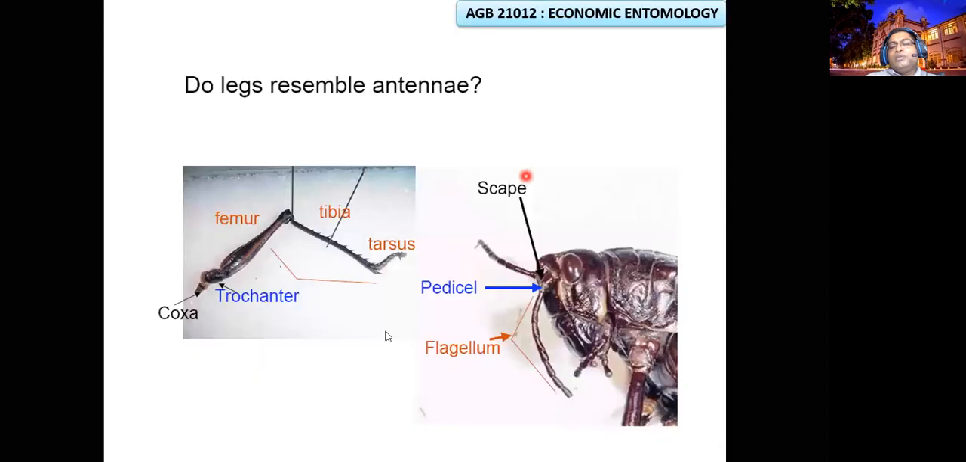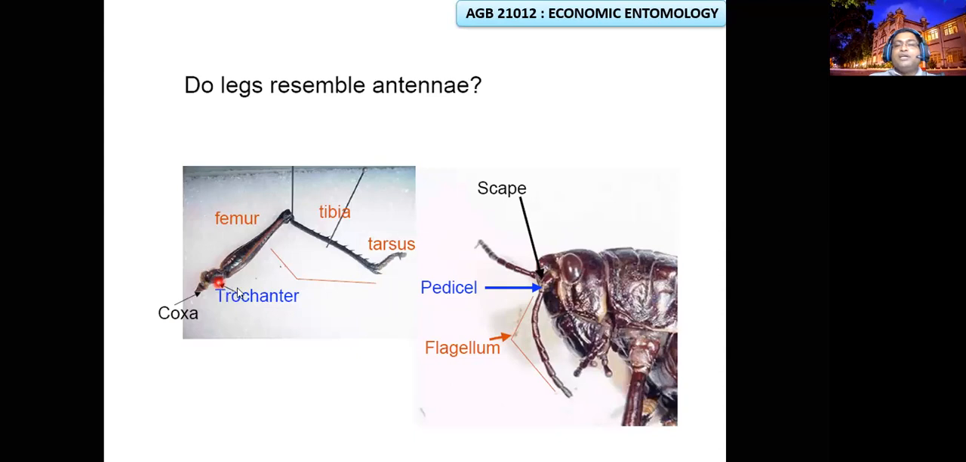So normally if you are taking a leg, there are 6 different parts, the basic structure in a leg. The first structure, a very small triangular structure, it is helping to join with the thorax, we call it a coxa. The second segment we call a trochanter. This trochanter varies from insect to insect.